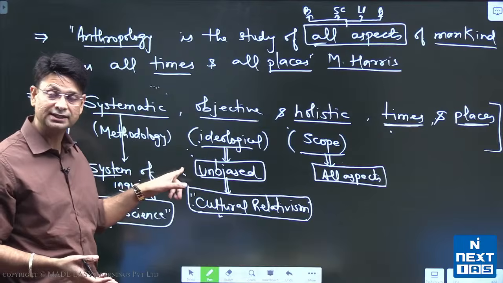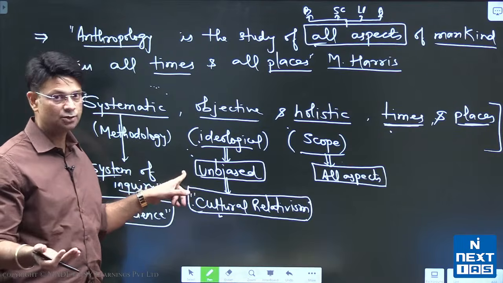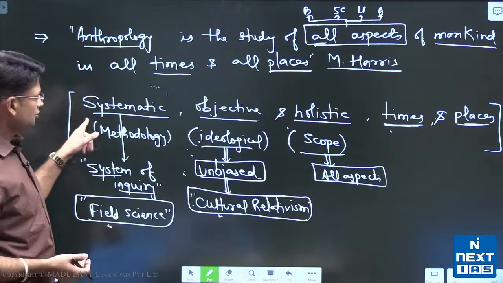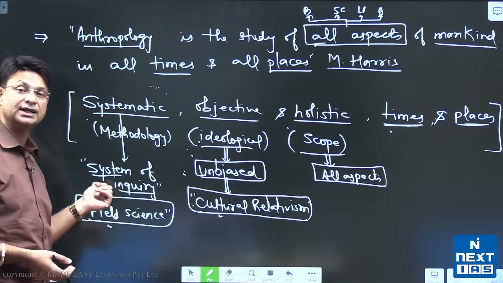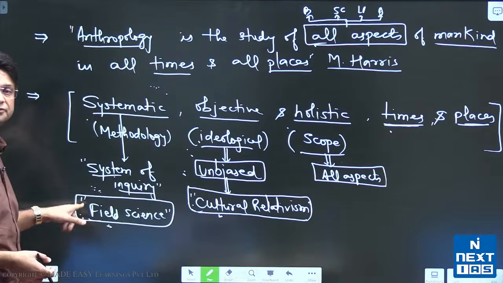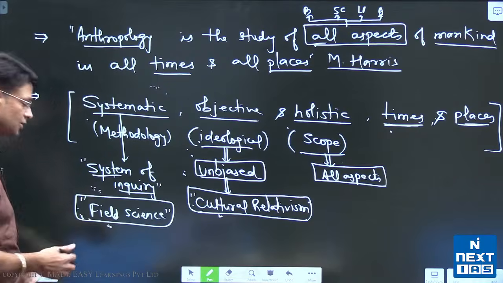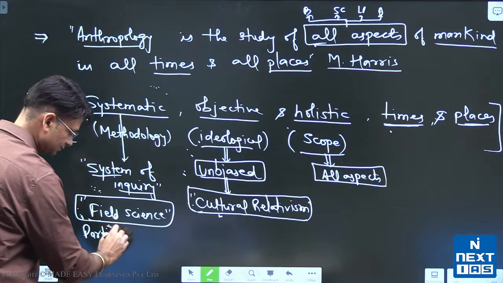So that can also be added here, that anthropology is objective. Objectivity is there in the biological sciences, right? When you say systematic, that means it has a method of inquiry that is unique to anthropology itself, right? What is that methodology? Field work or participant observation. That is very unique to anthropology.